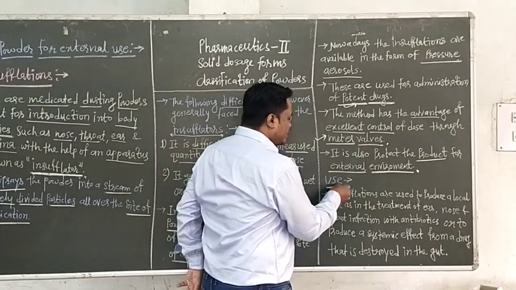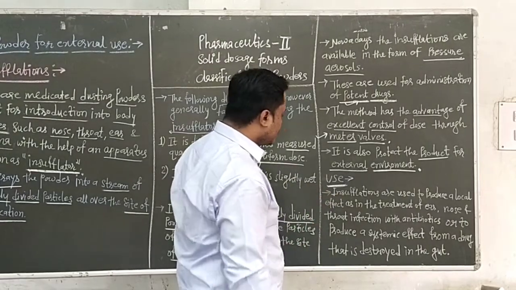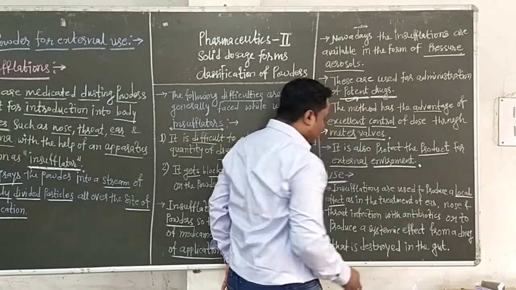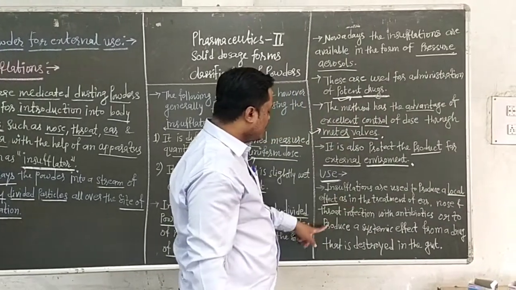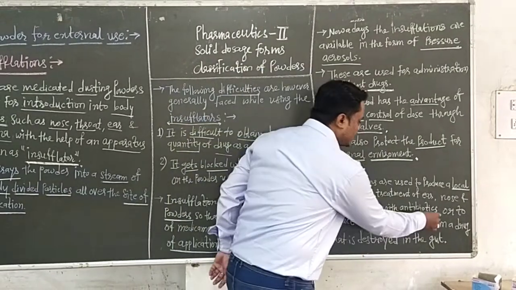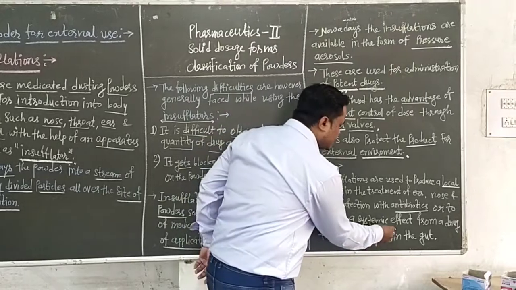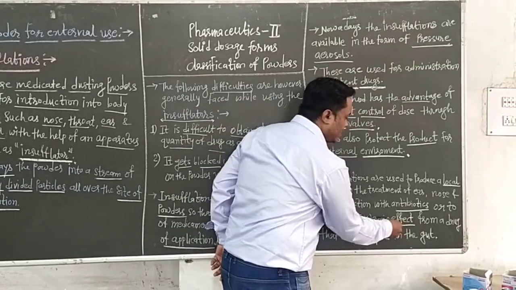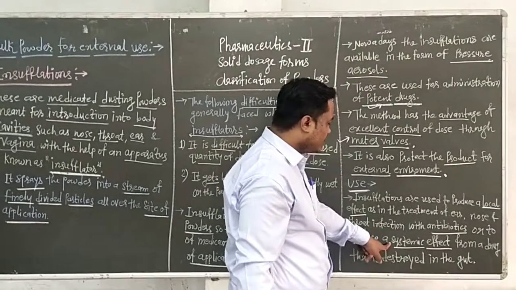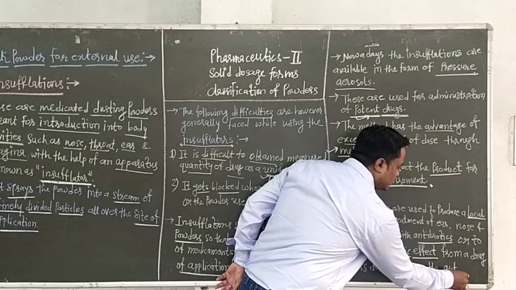And last, what is the use of insufflations? Insufflations are used to produce a local effect, as in the treatment of ear, nose and throat infection with antibiotics, or to produce a systemic effect from a drug that is destroyed in the gut.